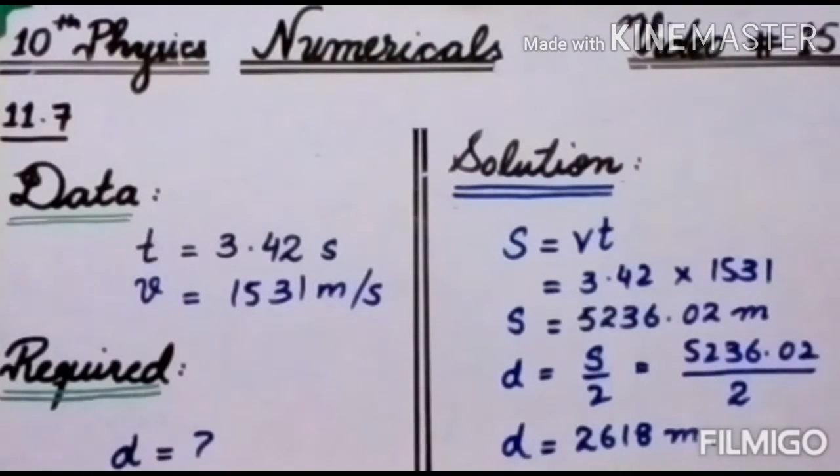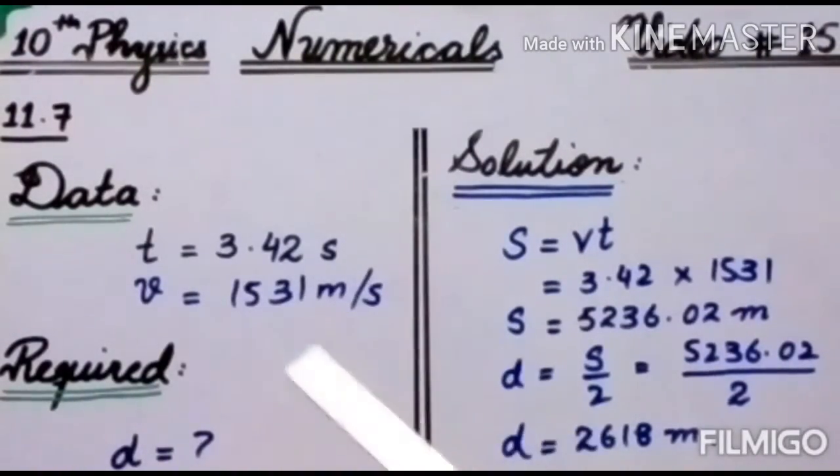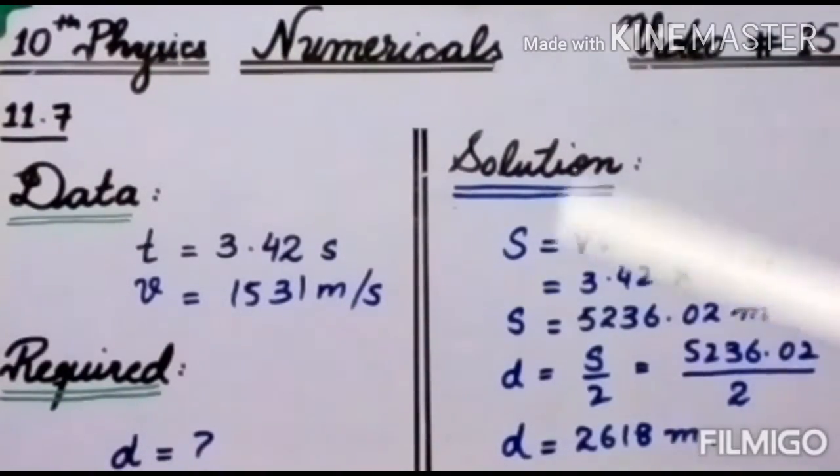The time given is 3.42 seconds. The speed of the sound wave is given to be 1531 meter per second. Required is the depth of the sea or the distance of the surface from the seabed.